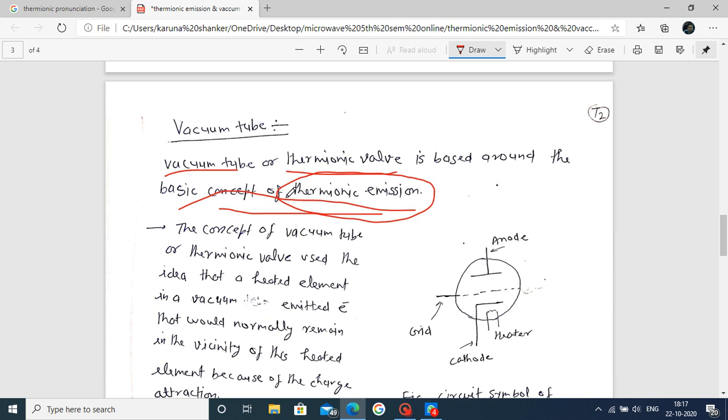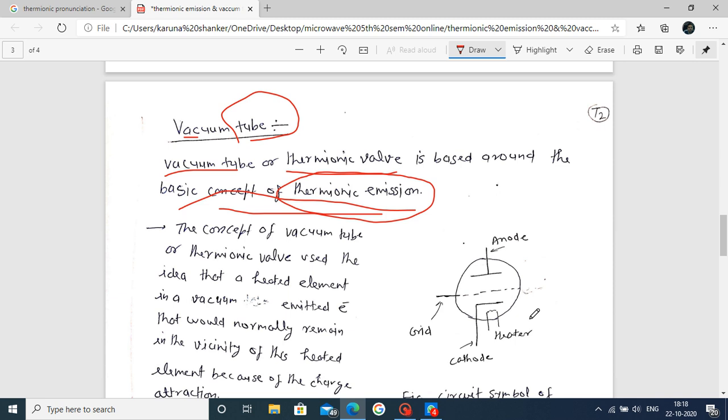Now first, let us observe the vacuum tube. The word vacuum tube means a tube inside which there is a vacuum. One example is shown here. This is a tube filled with vacuum, that is, a vacuum tube.